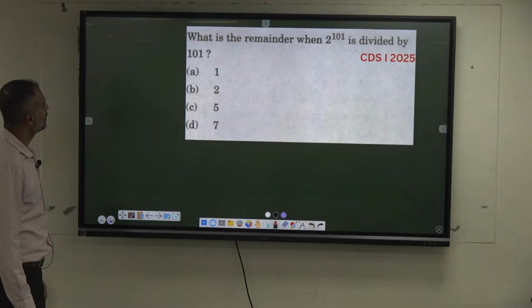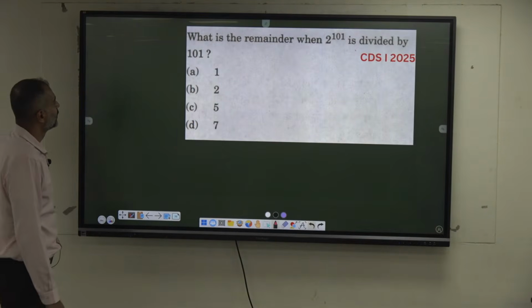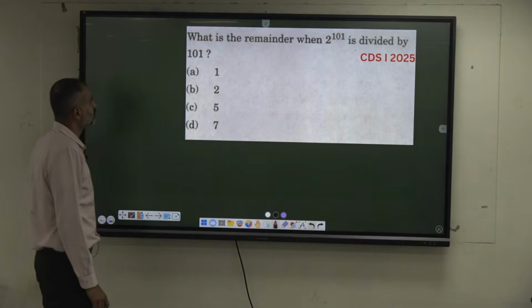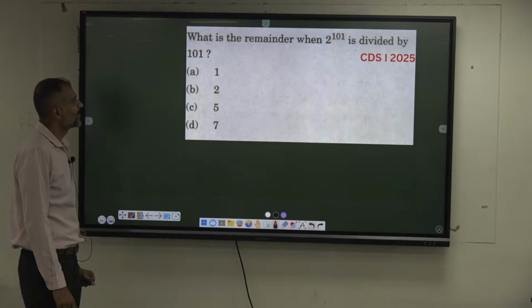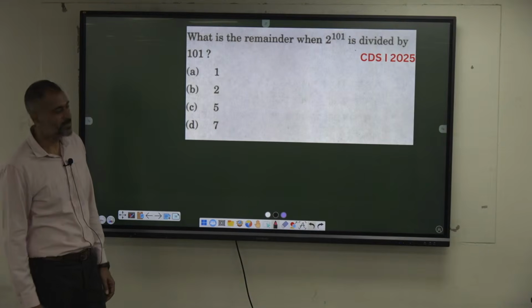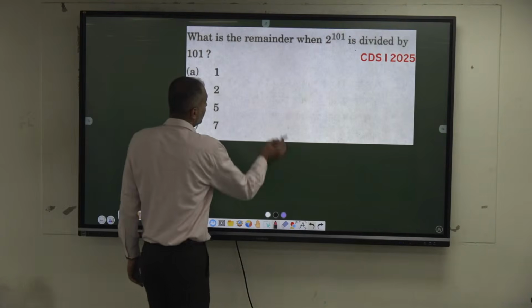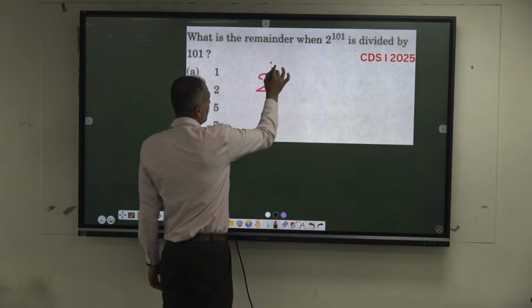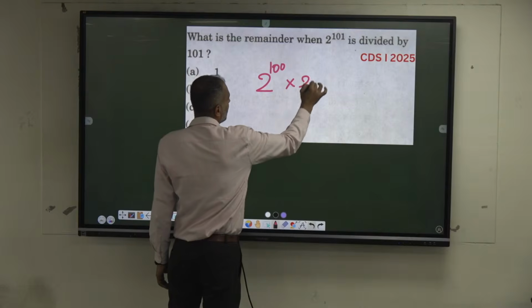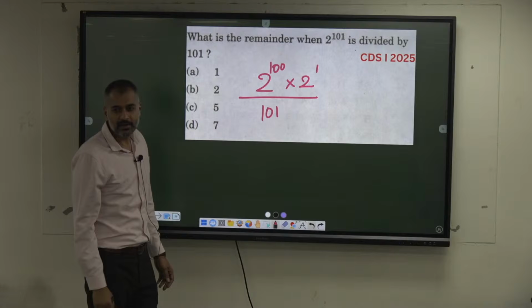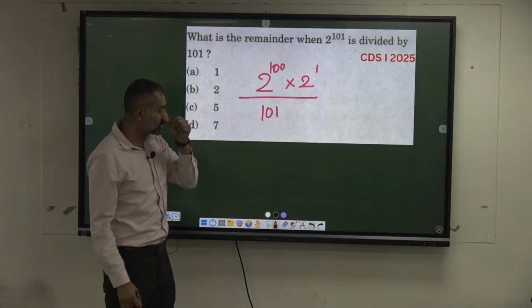What is the remainder when 2 power 101 is divided by 101? Can I write this as 2 power 100 into 2 power 1, divided by 101? 2 power 100 by 101, what is the remainder?